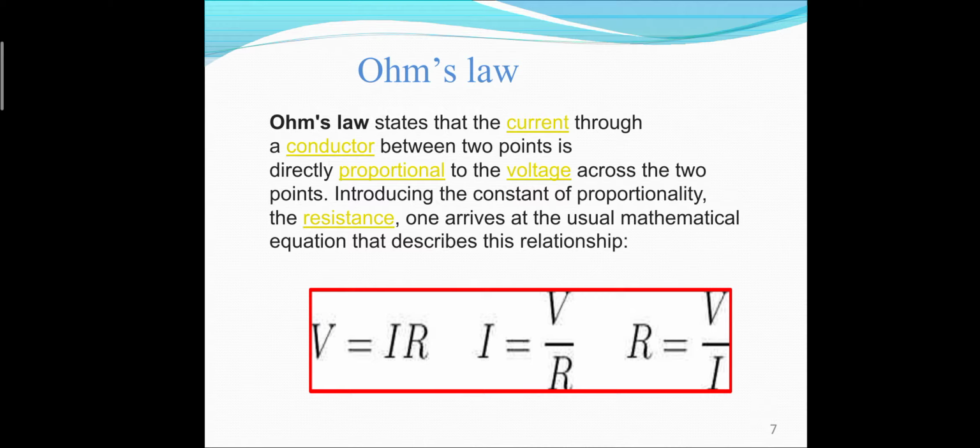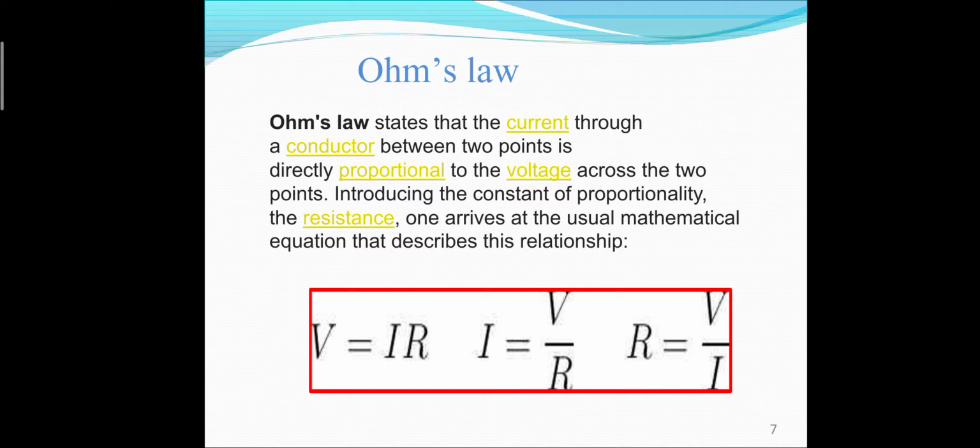Introducing here the concept of the constant of proportionality, which is the resistance, all of this should occur within the limitation of Ohm's law, which says that the physical state of the conductor does not change. That means we have to keep the temperature of the system constant, right? So this is the basic limitation of Ohm's law. The relationship for Ohm's law is described as V equals IR, I equals V by R, or simply R equals V by I.